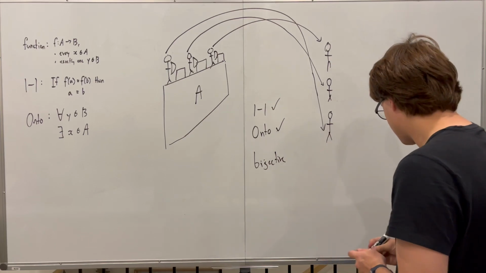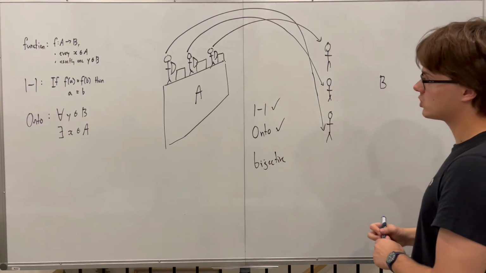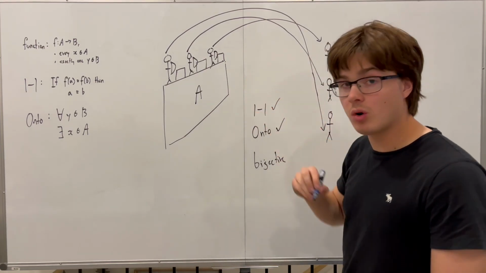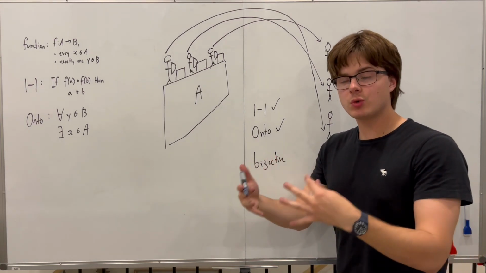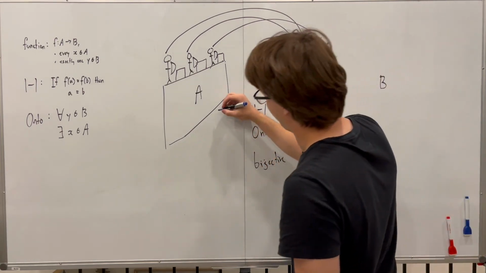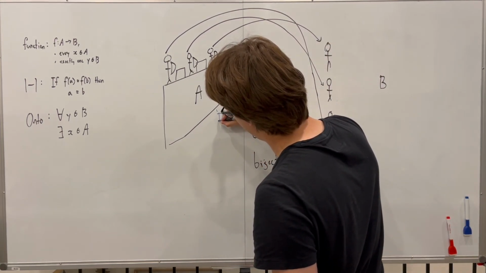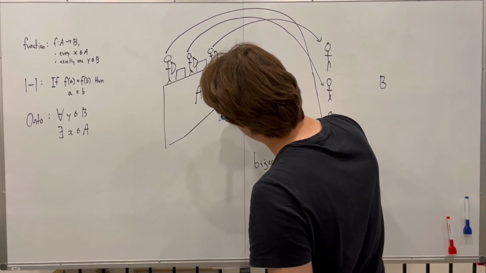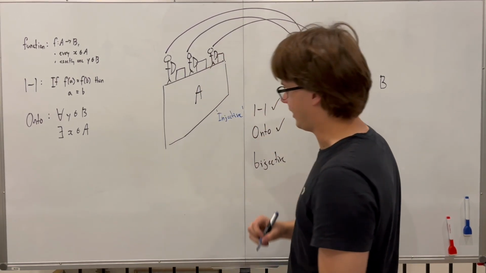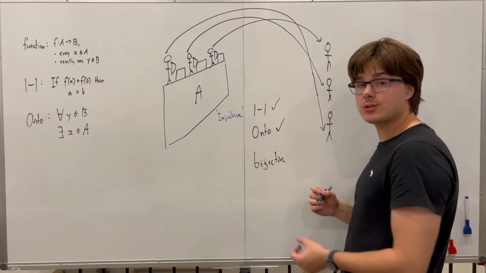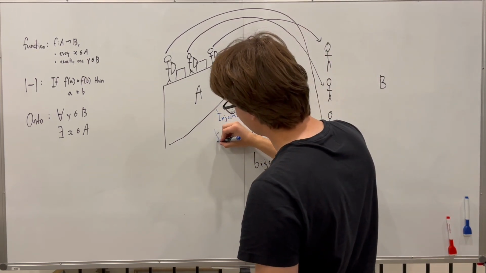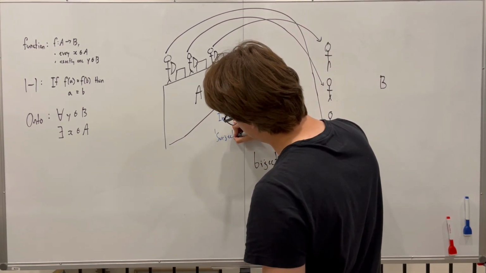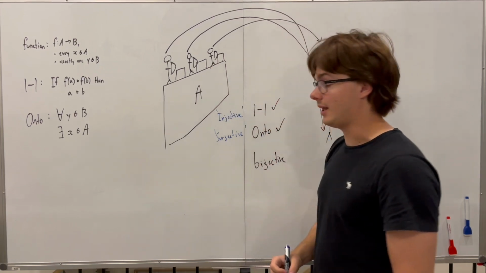Something else I forgot to mention is the other words we have for one-to-one and onto are the following. A one-to-one function is sometimes called injective, like that. Something that is onto is sometimes called surjective, like this.